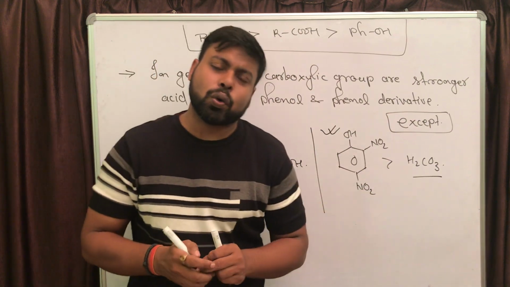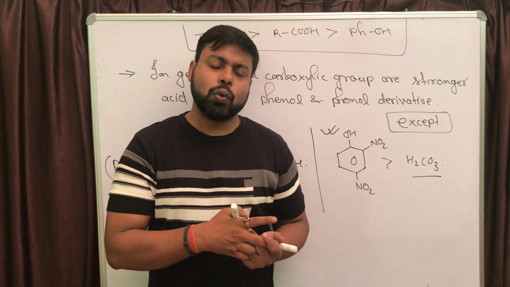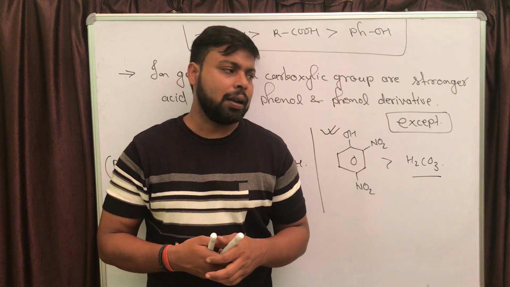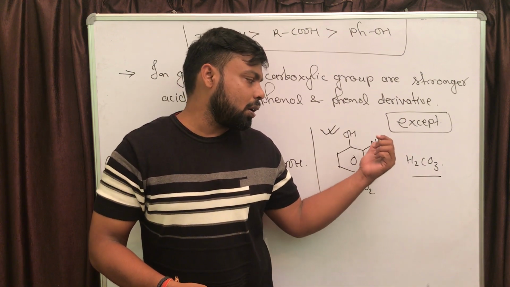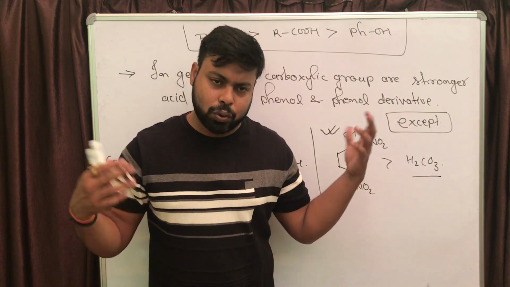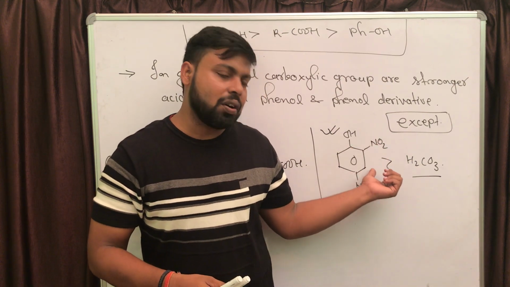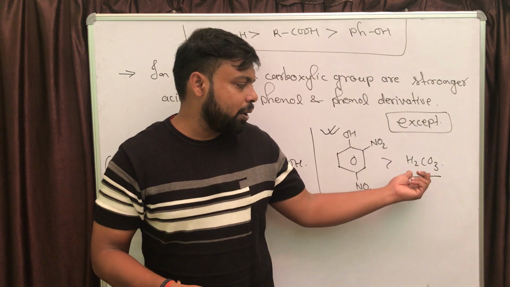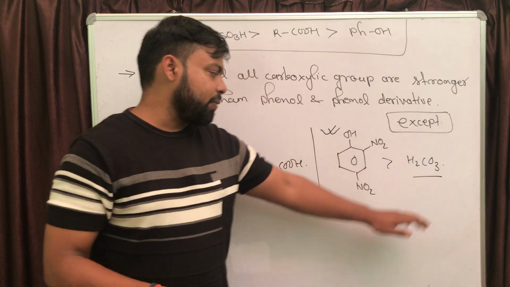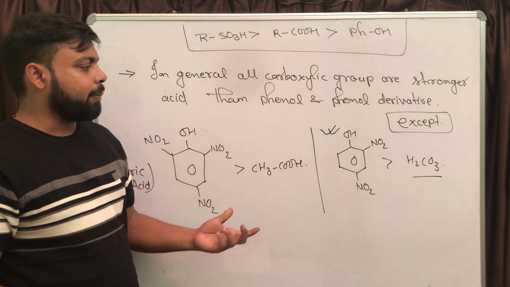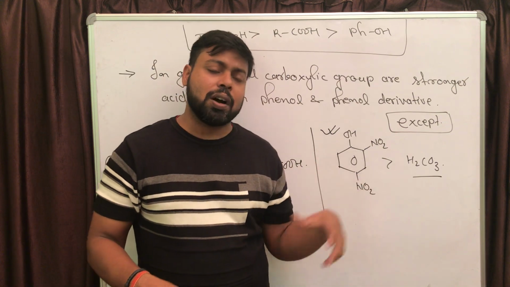If two NO2 groups are attached to the phenol, either two NO2 are at ortho-para or both are at two ortho positions, then the acidic strength of this phenol derivative is going to be more than carbonic acid. This is again going to be very important. Why I'm saying this, these two are very important.